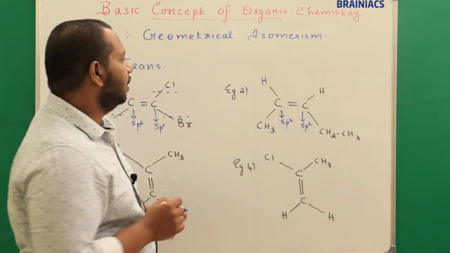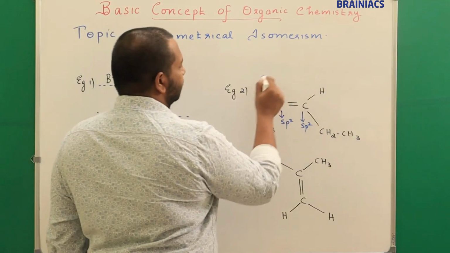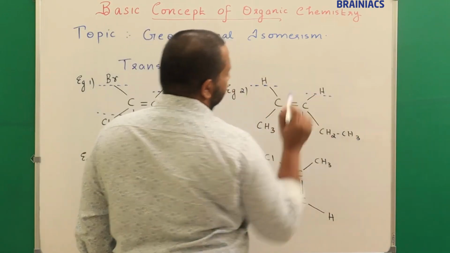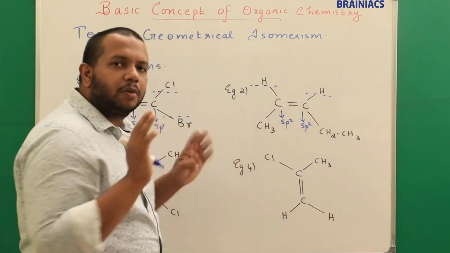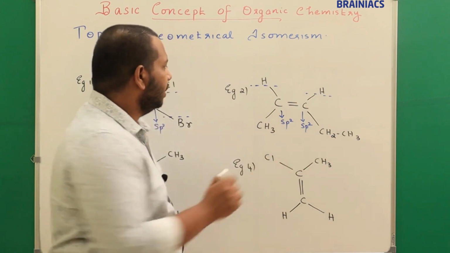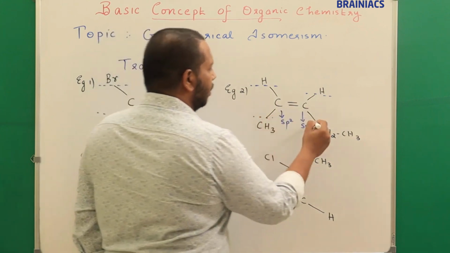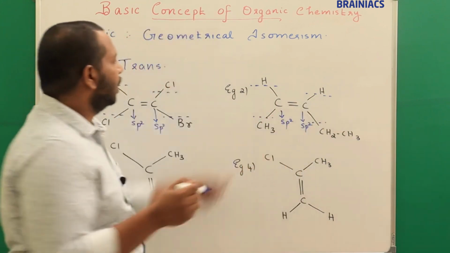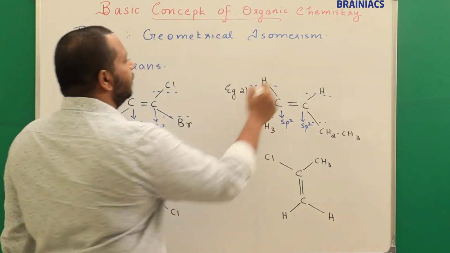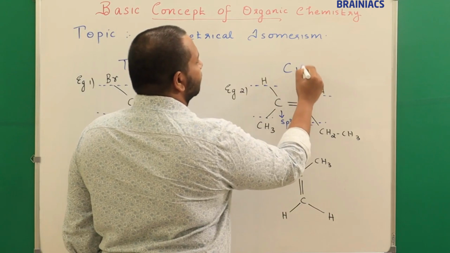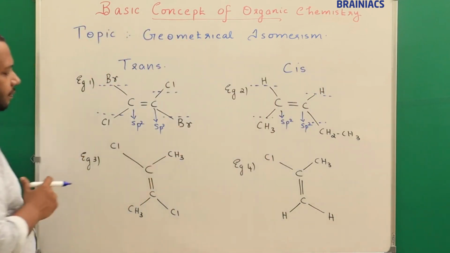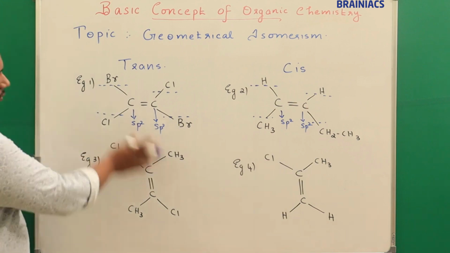Okay. Now if you see here, both similar atoms are on the upper plane. Here the hydrogen atom is on the upper plane. Here also the hydrogen atom is on the upper plane. It is not mandatory that this should be equal to this. And both heavier groups are in the below plane. Okay. So if you see here, both hydrogen atoms are in the same upper plane, means this should be a cis system. Understood?